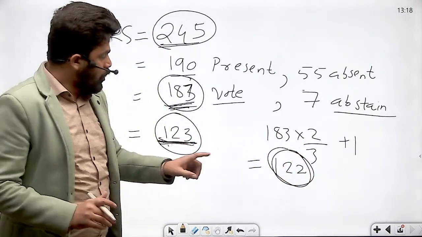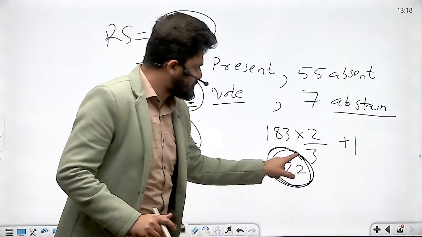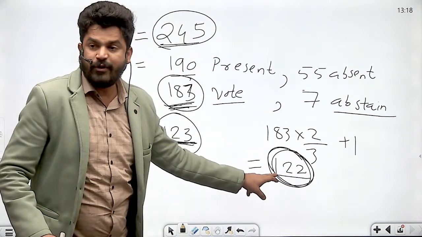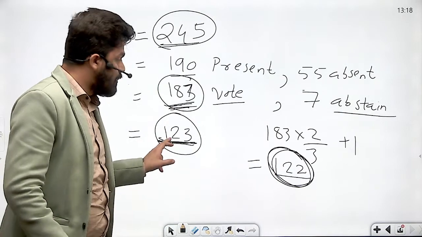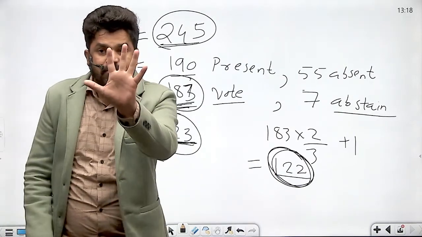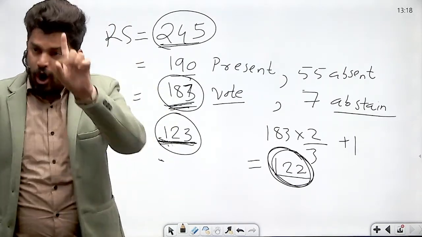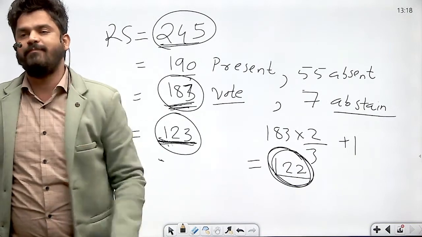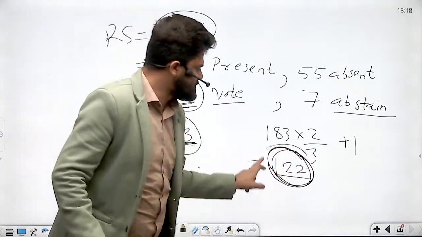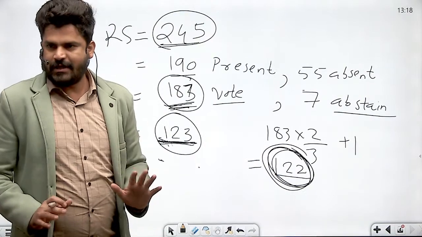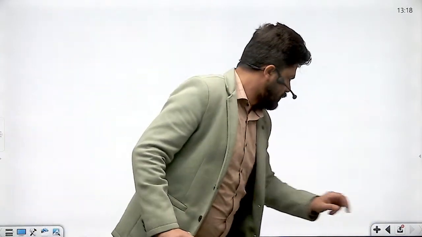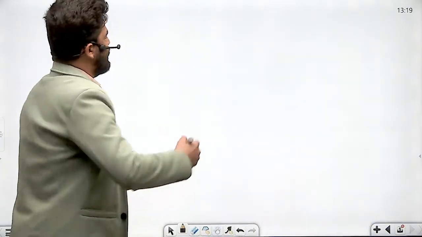So if only special majority of first kind is there, then the bill will be passed with 122. But we need number 123. So we need minimum 123 members of Rajya Sabha who should vote in favor of that bill, irrespective of this number. Okay, right? Fine.